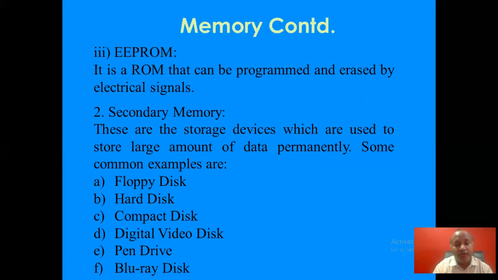Next thing is secondary memory. These are the storage devices which are used to store large amounts of data permanently. Some common examples are floppy disk, hard disk, compact disk, digital video disk, pen drive, and Blu-ray disk. So these are the components which you might have been using and heard about. Some of you might not have heard about floppy disk because it is outdated nowadays, but the rest you might have heard about.